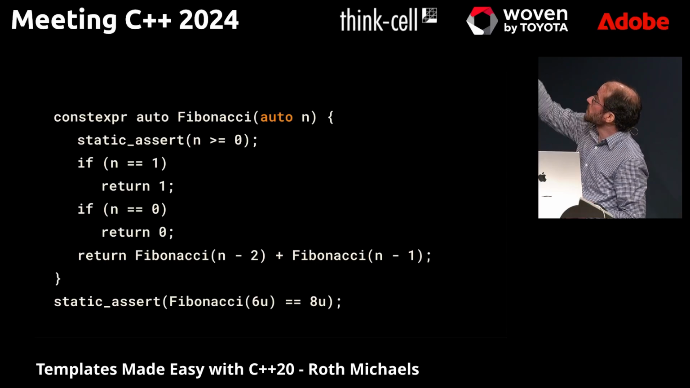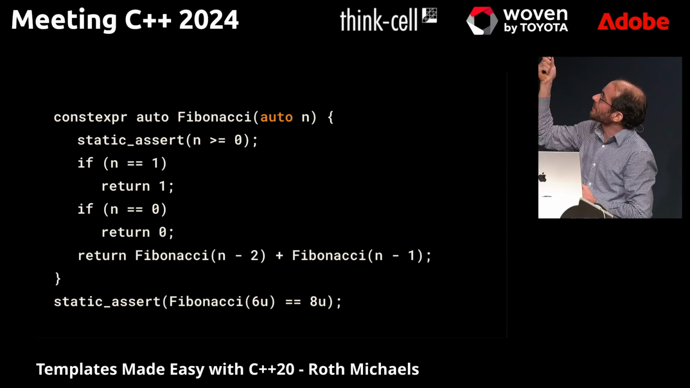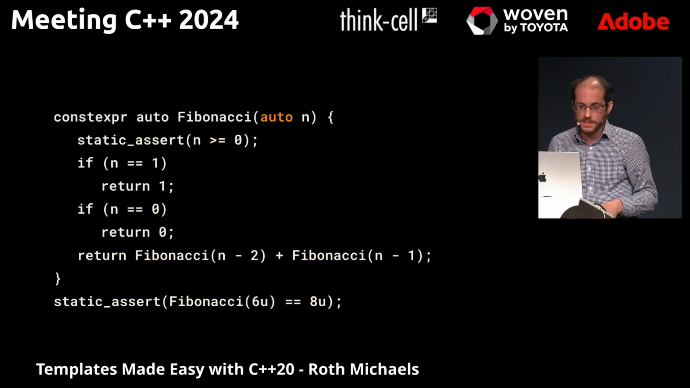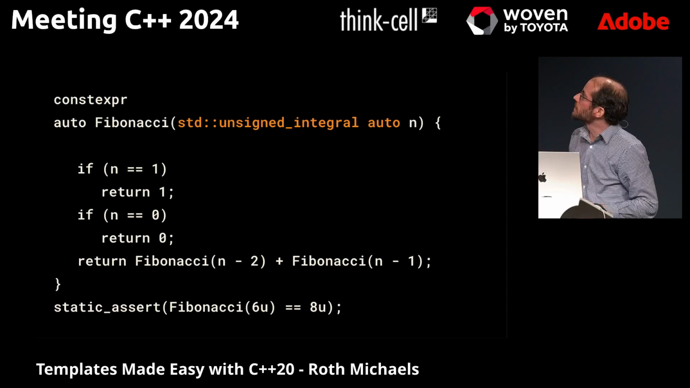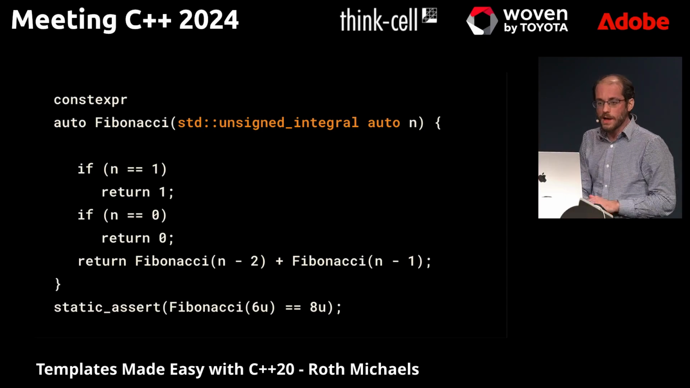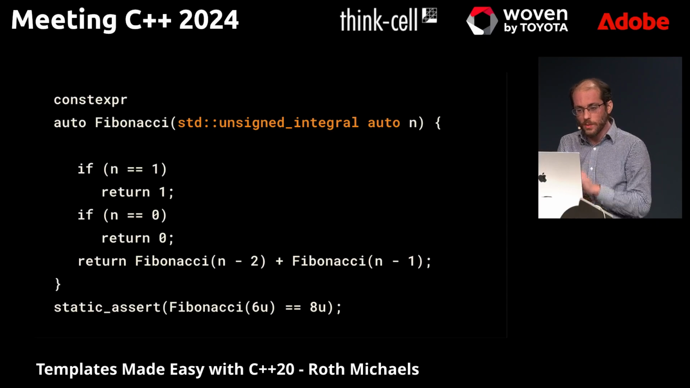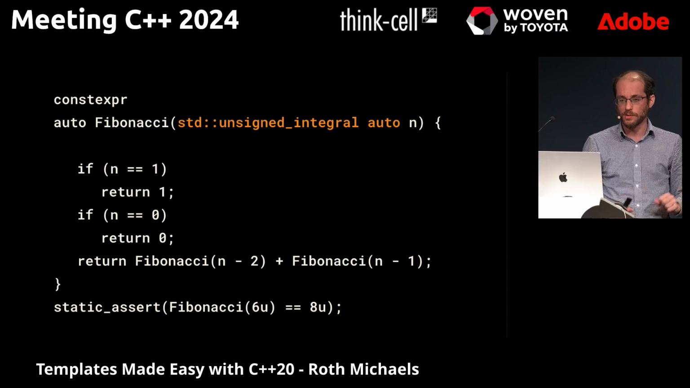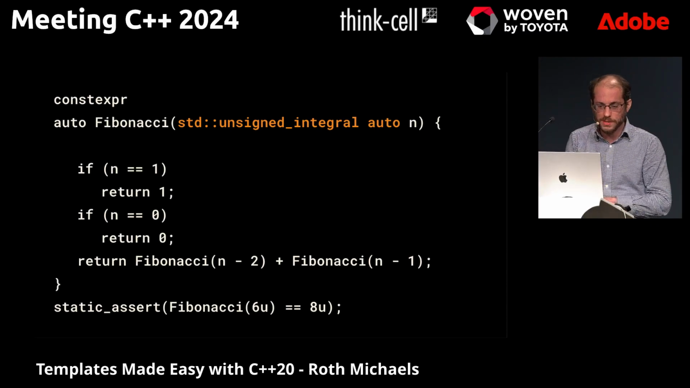And then, hey, we can make this a little better maybe. Instead of a static assert, what if we want to make it impossible to pass negative numbers to this? This is a sneak peek of something coming later. We could add a concept. So instead of just saying auto, we can say, well, this auto can be anything that is an unsigned integral. So just remember that. We're going to come back to that concept in a little bit.